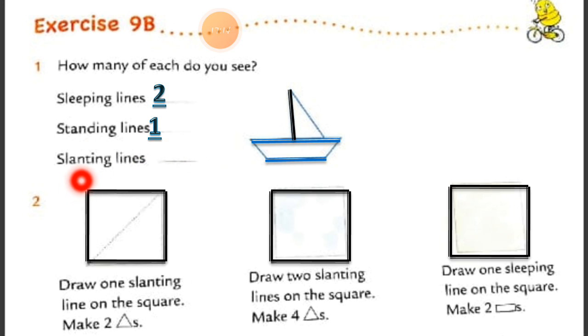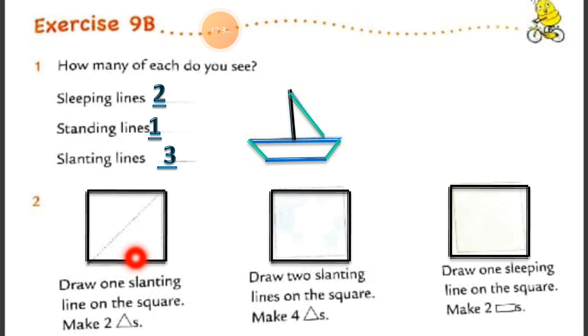Now the slanting line. Let's count the slanting lines. With the green color you can see this is slanting line number 1, slanting line number 2 and here is slanting line number 3. So in total there are 3 slanting lines in the picture.